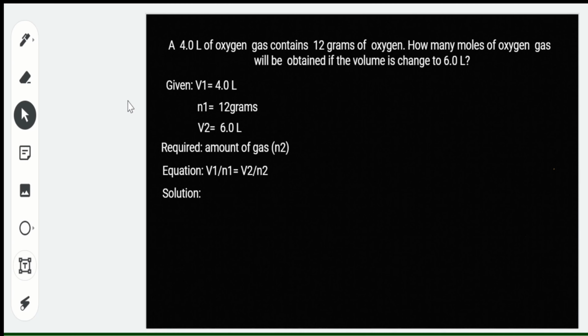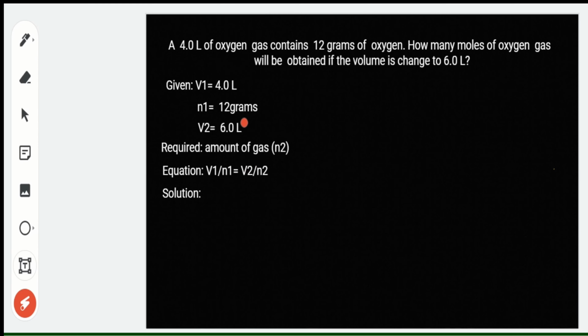Okay, here's another one. So, we have a 4.0 liters of oxygen gas contains 12 grams of oxygen. How many moles of oxygen gas will be obtained if the volume is changed to 6.0 liters? So, our given here, we have our initial volume, which is 4.0 liters. Our initial amount of gas, but this time it is in grams, 12 grams of oxygen. And of course, we have our final volume, which is 6.0 liters. Our problem here is to find the final amount of gas in moles.